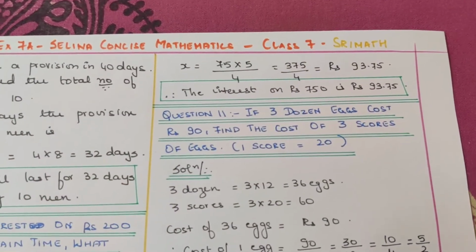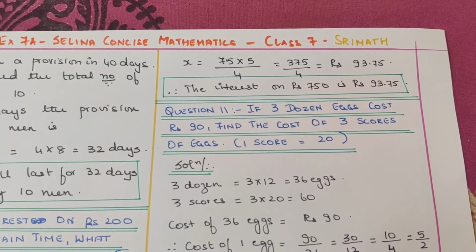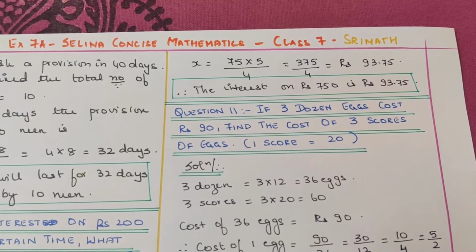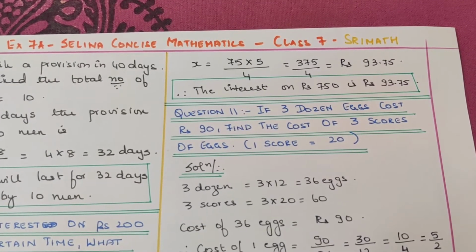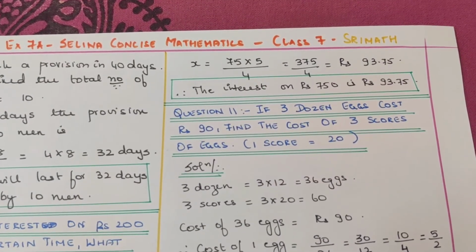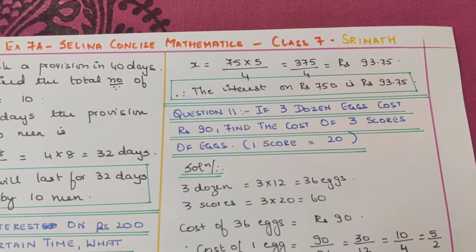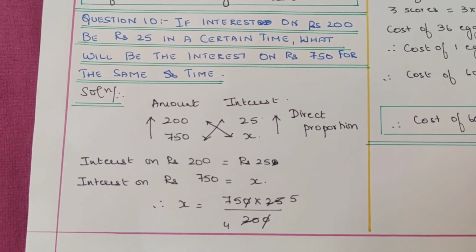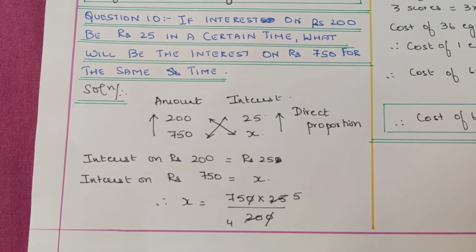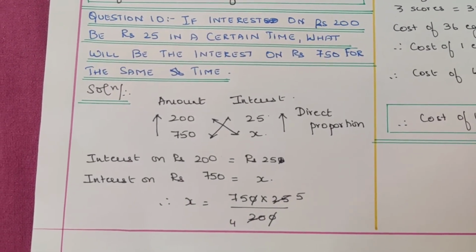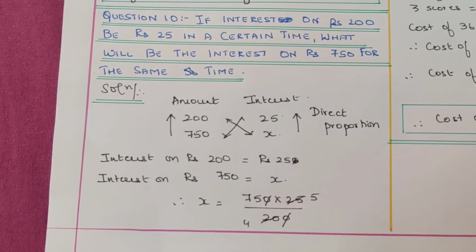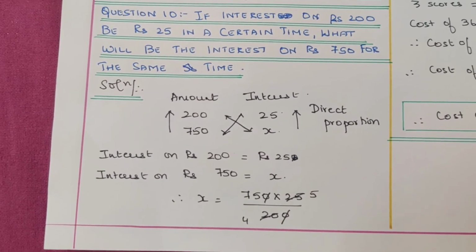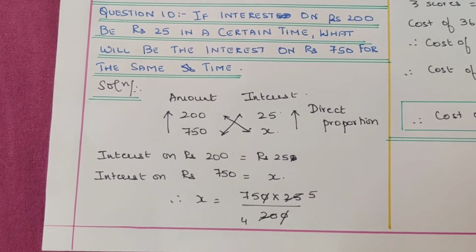When you solve, it becomes x is equal to rupees 750 into 1 by 8, that is 750 by 8, that is equal to 93.75. The interest on rupees 750 is rupees 93.75. Guys, here nothing like inverse proportion, it is a direct proportion, because if it is 200, it is 25 rupees. If you put more money, it will be more interest. So it is just direct cross multiplication.